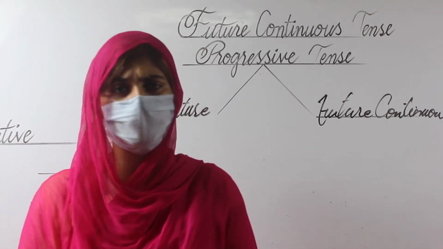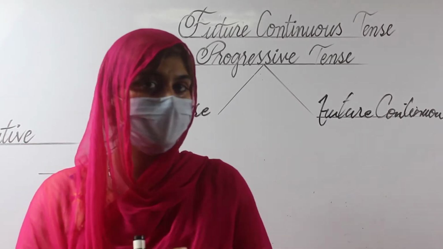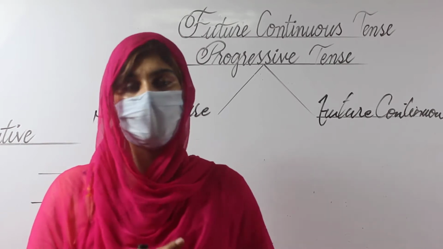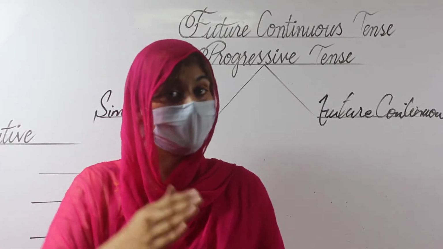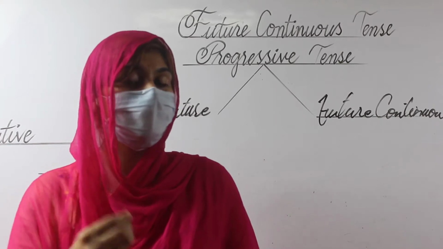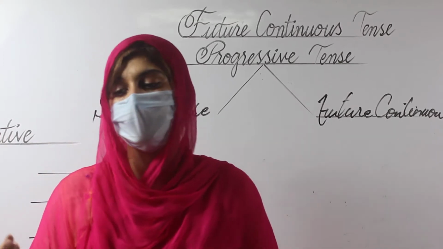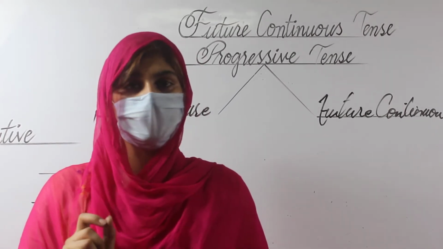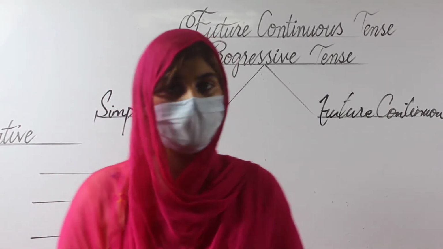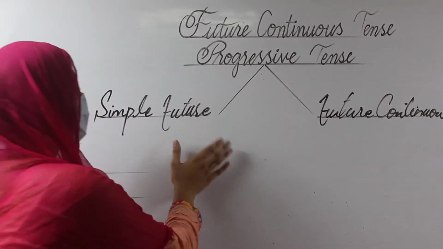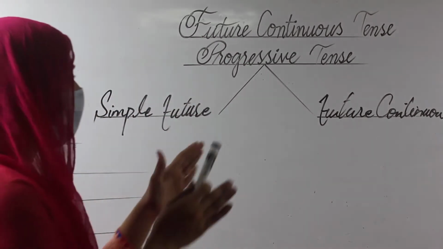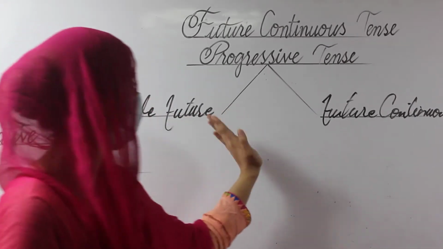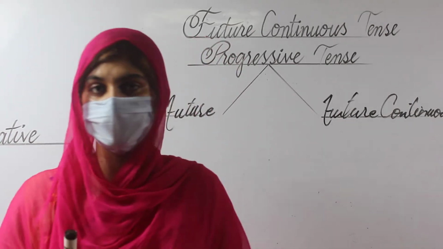If we do not add be with will, then we are discussing the simple future tense. But if we add be with will, then we are dealing with the future continuous tense. A little bit of a word can change your tense completely. So make sure you concentrate and easily differentiate both these tenses, simple future and future continuous. This is the major difference.